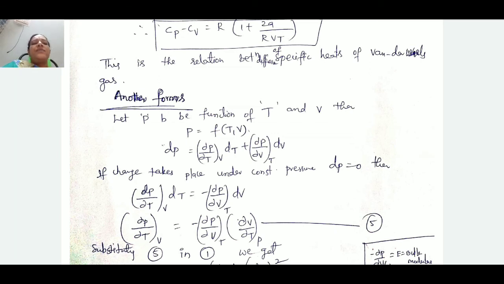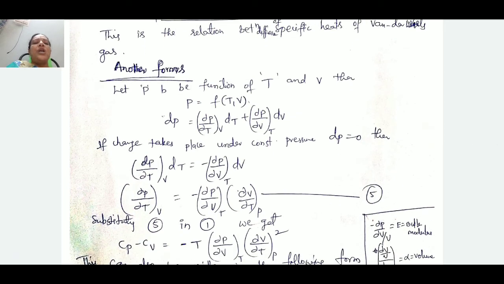Here, we are considering pressure as a constant. When pressure is constant, dP must be equal to 0. Then the equation converts, the left side will be 0. So dou P by dou T at constant V dT must be equal to minus dou P by dou V at constant T into dV.